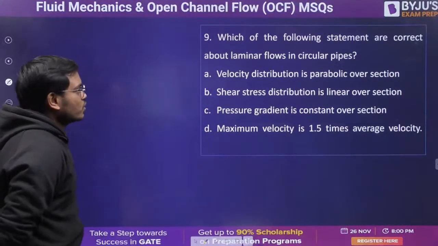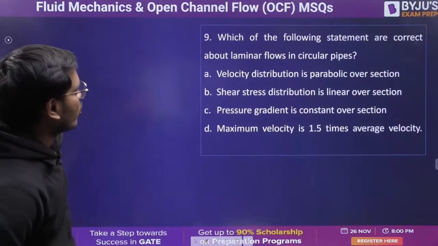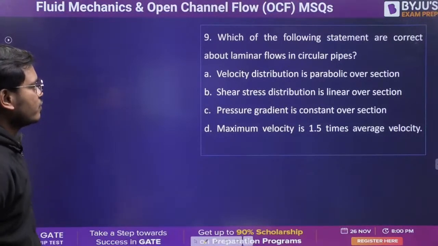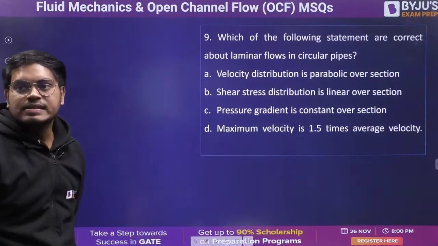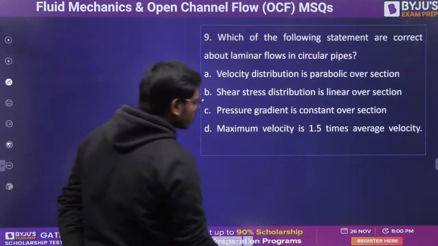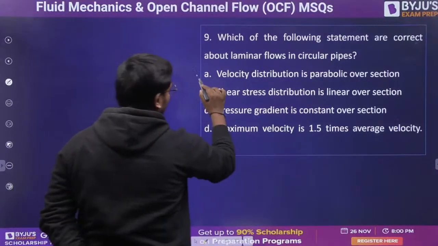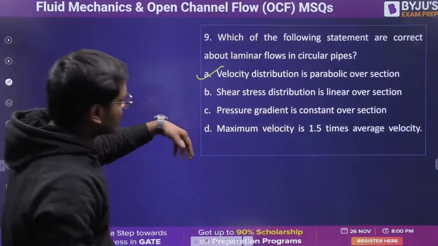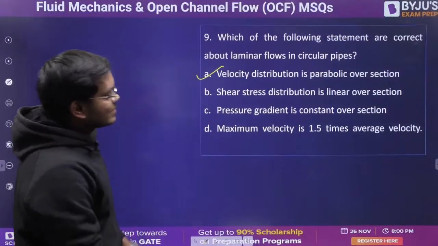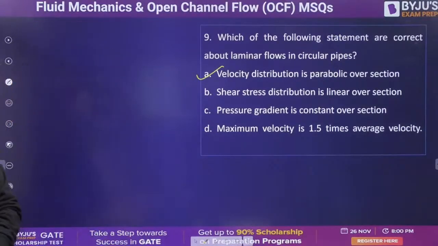Yes sir. So which of the following statements are correct about the laminar flow in circular pipe? Velocity distribution is parabolic over the section. Yes, obviously correct or not? Quickly tell me. Yeah. Velocity is obviously going to be parabolic. Shear stress distribution is linear over the section. Correct? Is it linear?